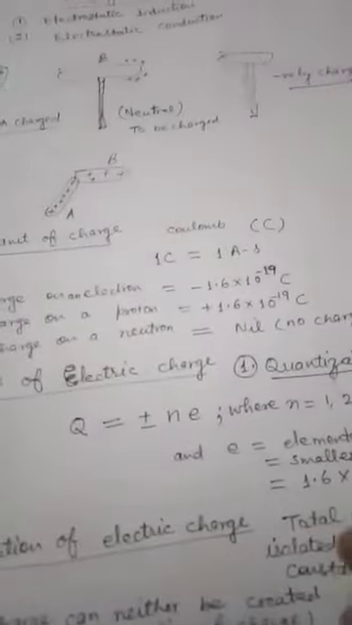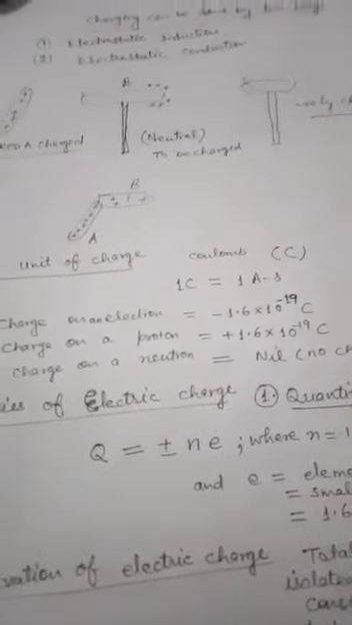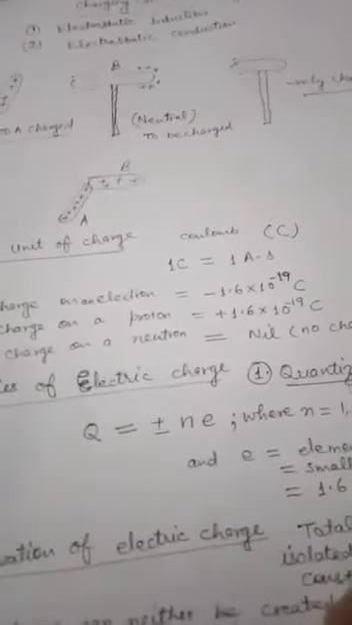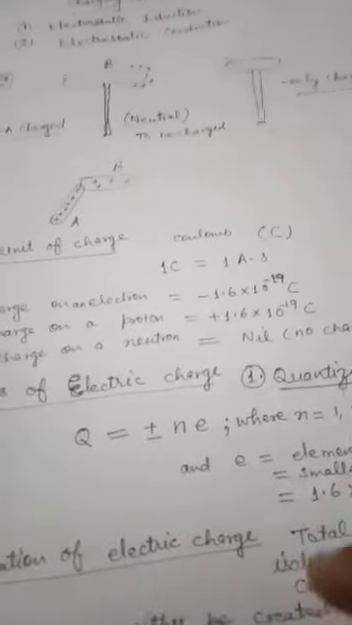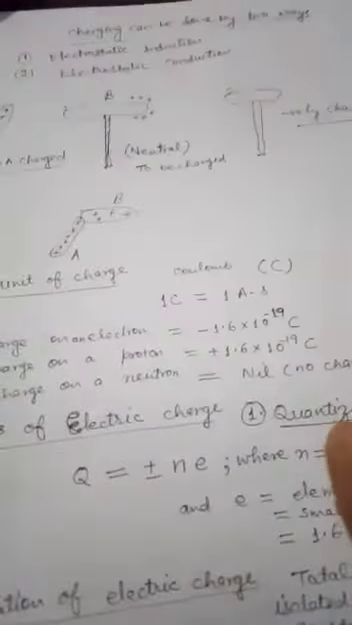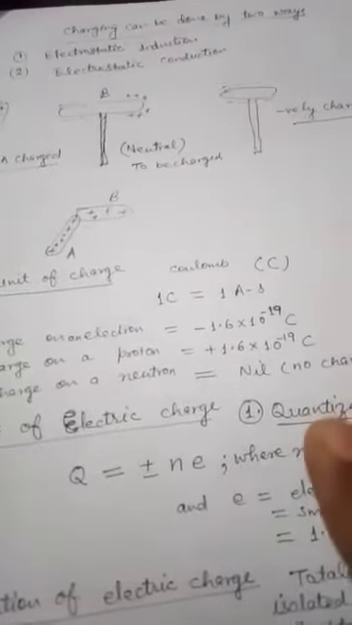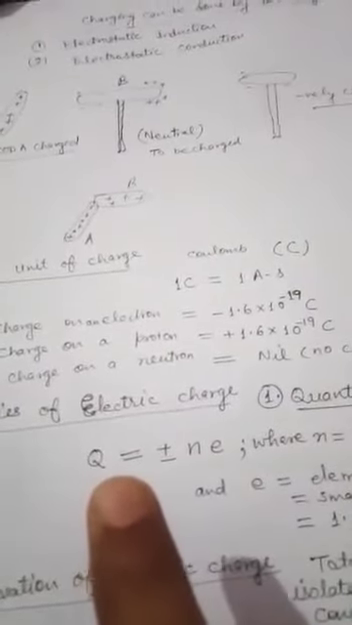Some of the properties of electric charge we come to know. First is quantization of charge, second is conservation of charge, and third is invariance of charge. The quantization of charge is a very important aspect, which says that charge cannot be divided indefinitely. That means charge present on any object is always an integral multiple of e.